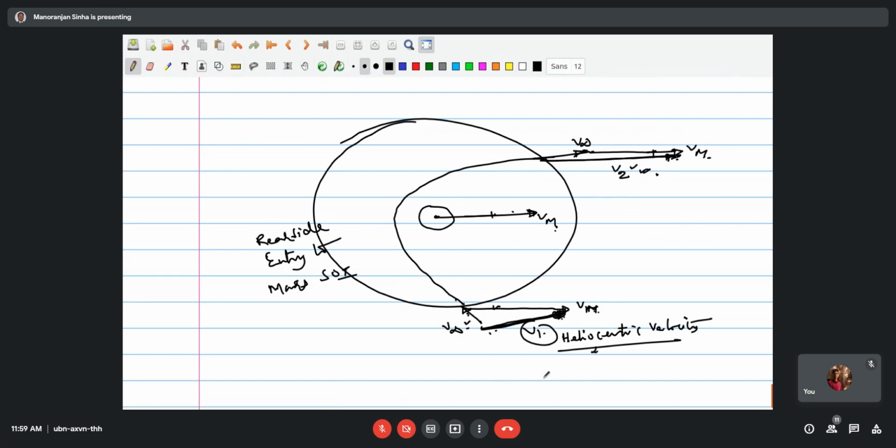So this is from the rear side. If you do it from the front side, the heliocentric velocity will get reduced. So this implies that the heliocentric velocity can be increased or reduced by giving a planetary flyby.